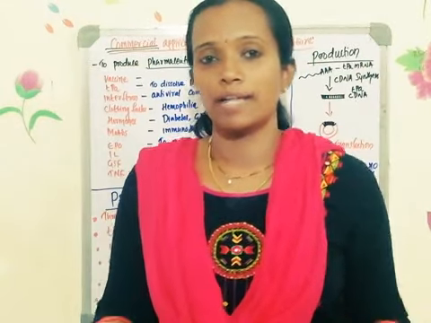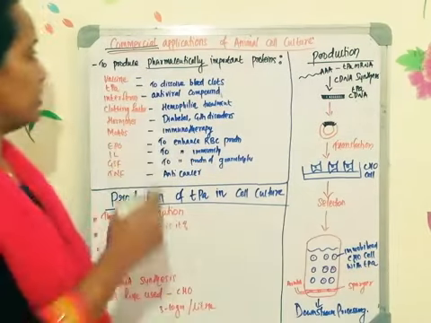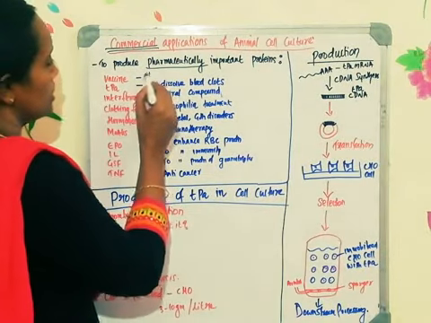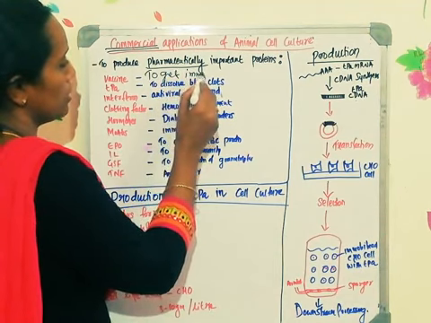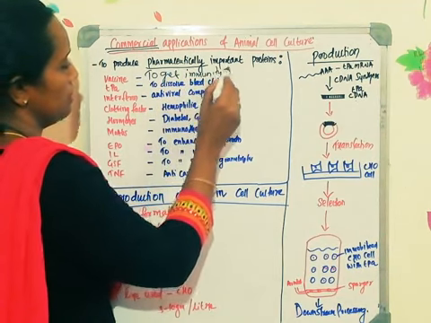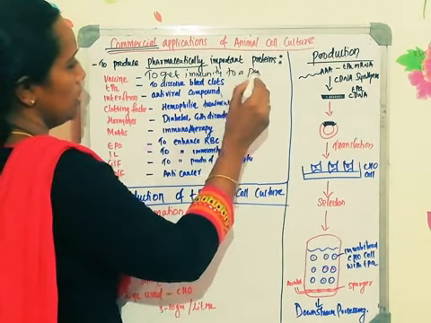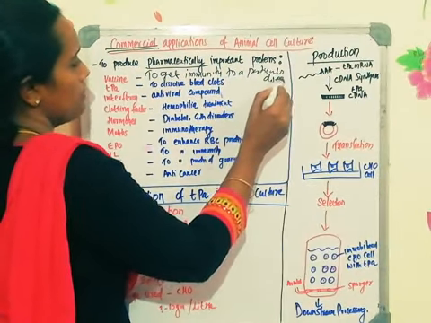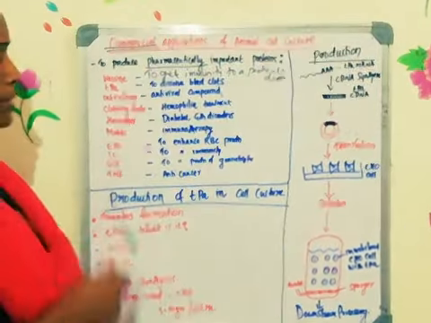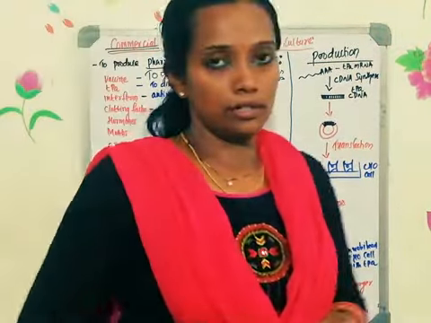So we go for vaccination to get immunity to a particular disease. All the vaccines can be produced by using the animal cell culture technique.